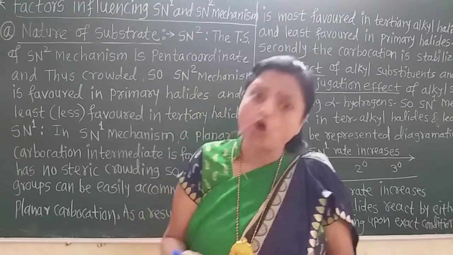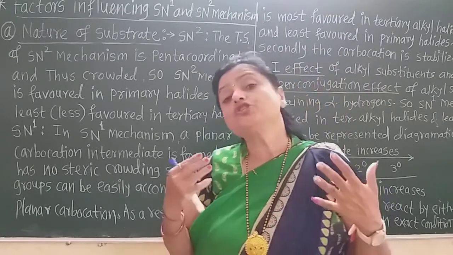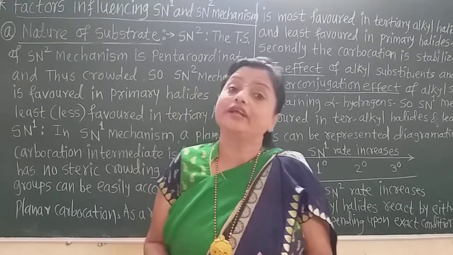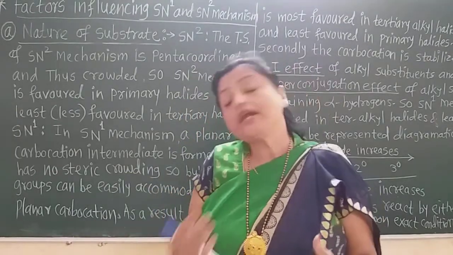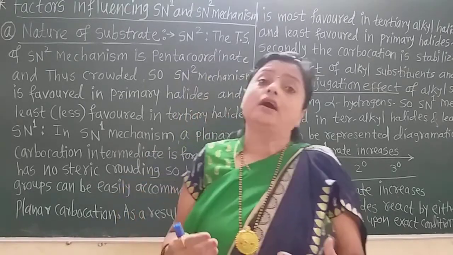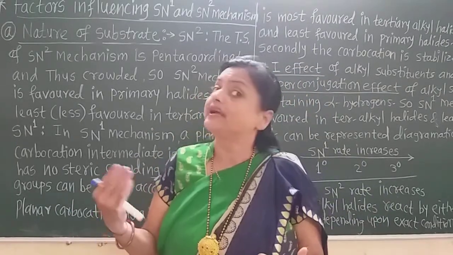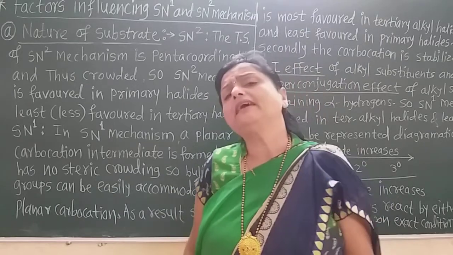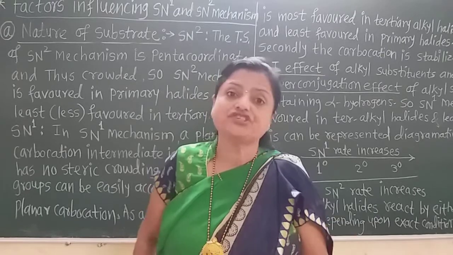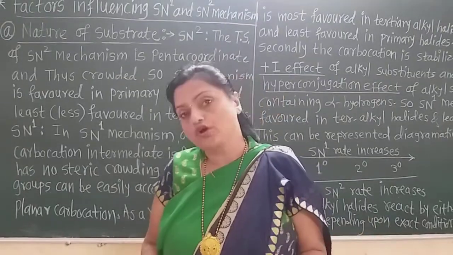Though the transition state is penta-coordinate, there is no crowding, and therefore that transition state is not highly energized. All the atoms bonded to the carbon attacked by the nucleophile are hydrogen atoms, so there is no question of more crowding.